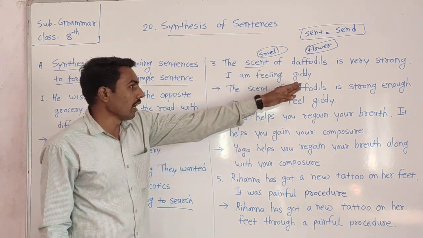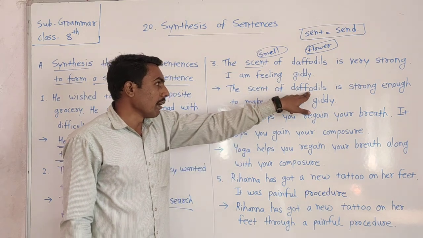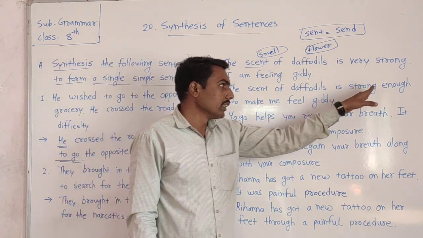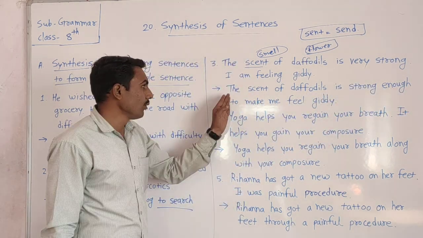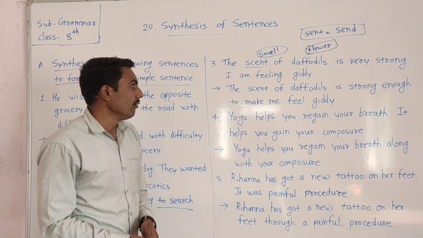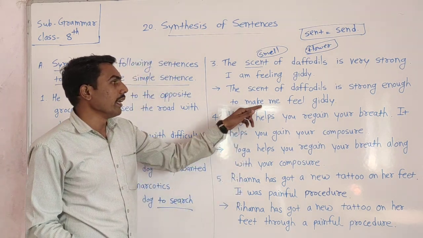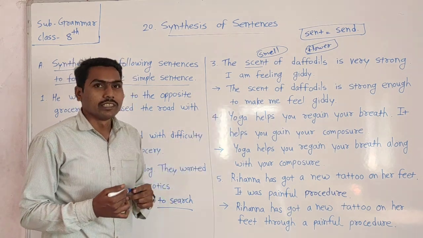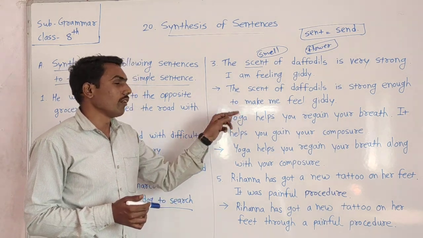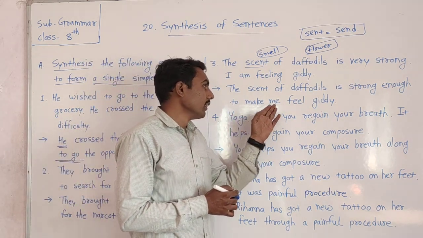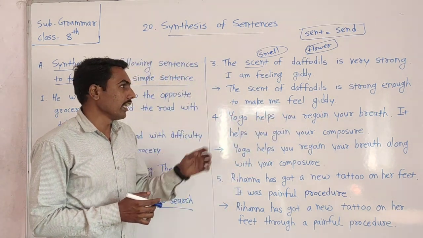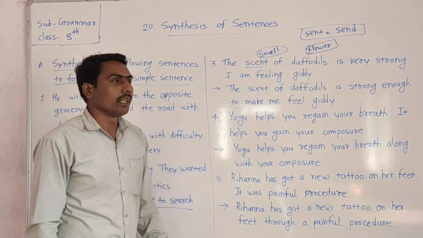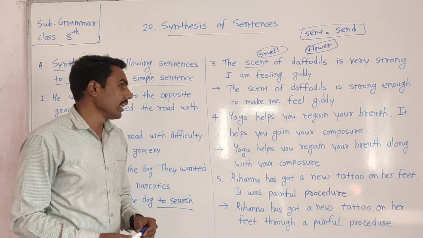So the scent of daffodils is strong enough to make me feel giddy. We use here also the infinitive, to make me feel giddy, according to the sentence meaning. Are you getting that? Scent means smell, daffodils means flower, it's the name of a flower.